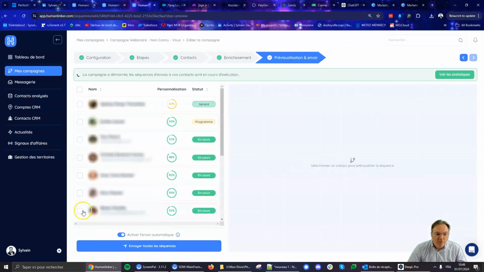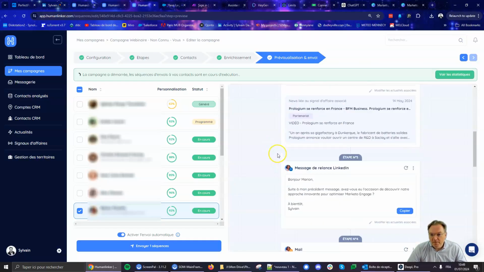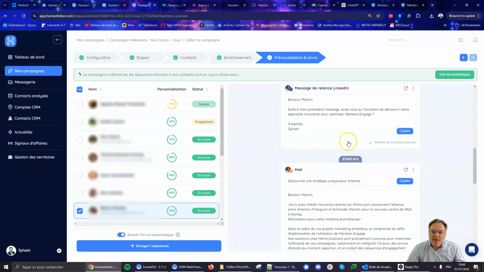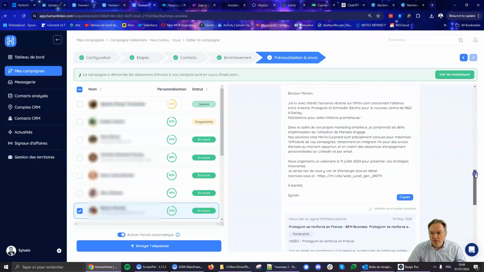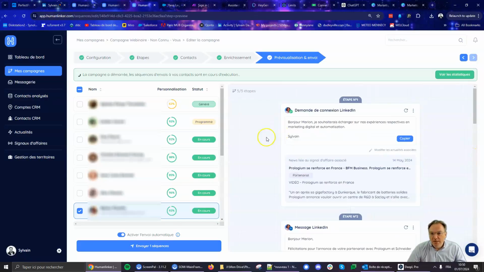And I will be able to see what it has created as messages. If I'm not happy, I can ask it to regenerate the message, or I can modify some of the message. Here, what I like is that all that will be generated at scale and completely personalized based on buying signals and the personality of the person.